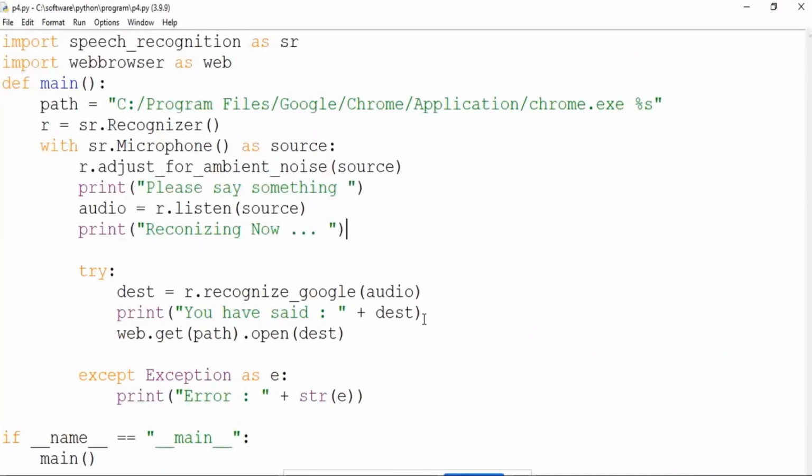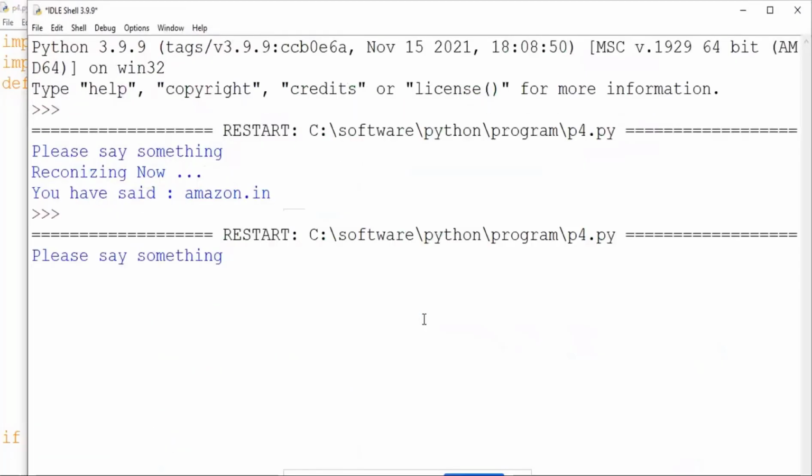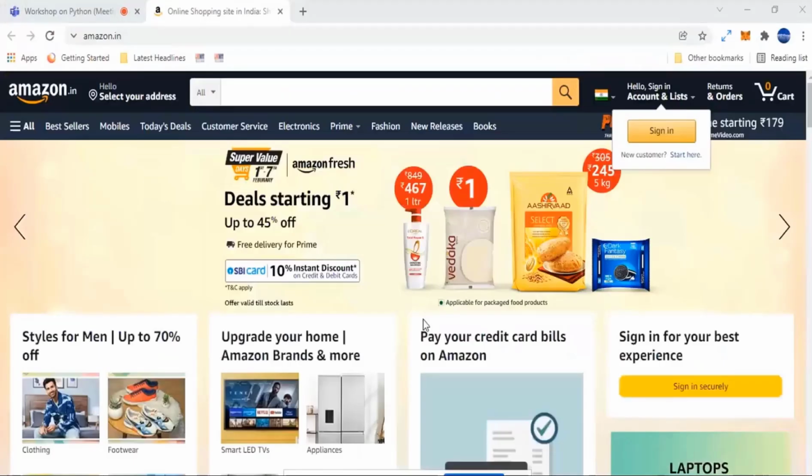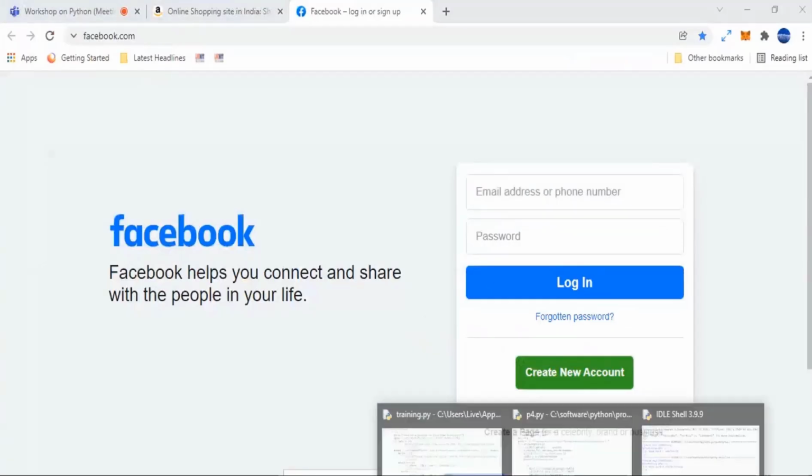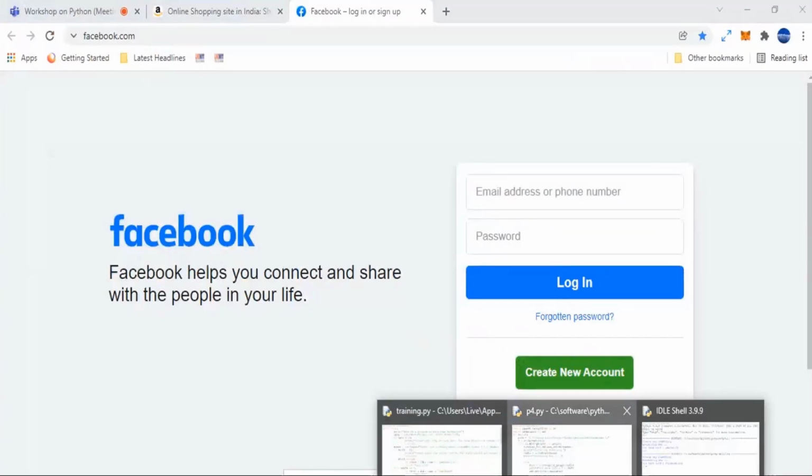Again, let me try. I'm going to run it. Facebook.com. Yes, it is recognizing and it is loading to Facebook. So this is our output. Within a small number of lines of code we can get it.